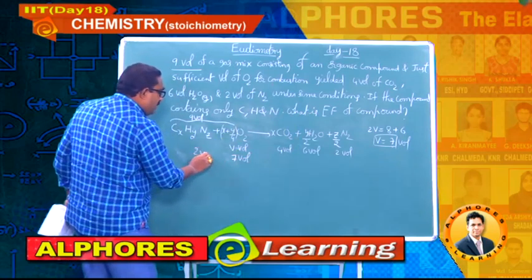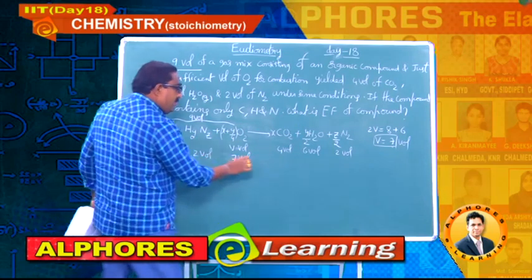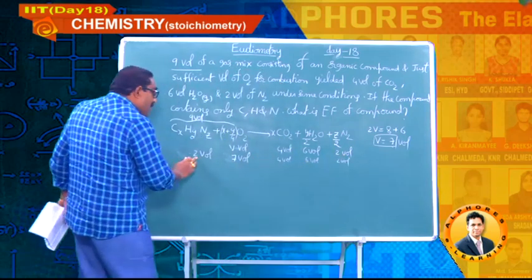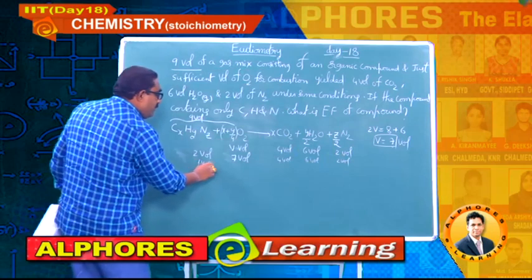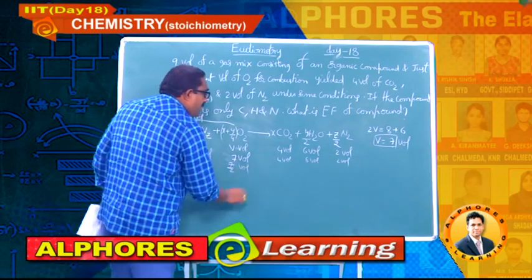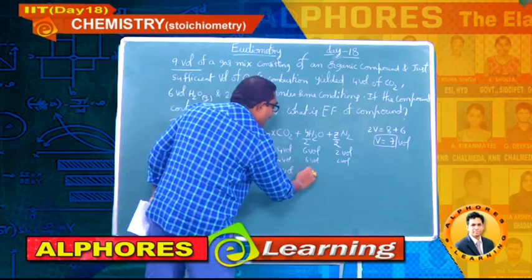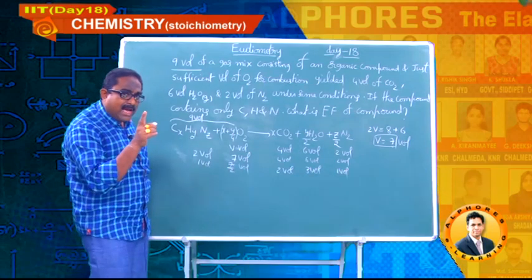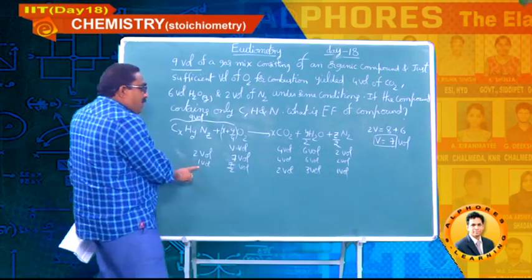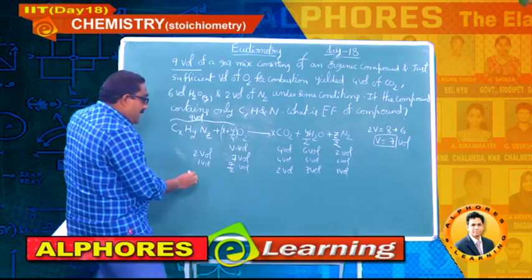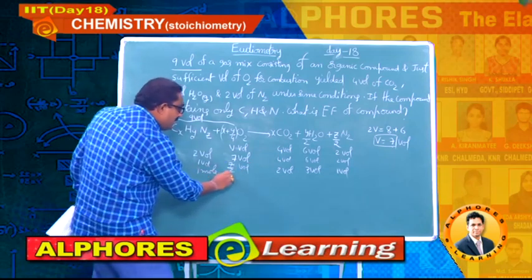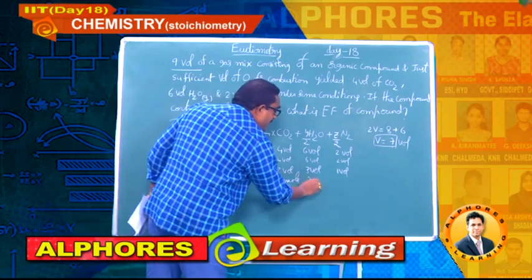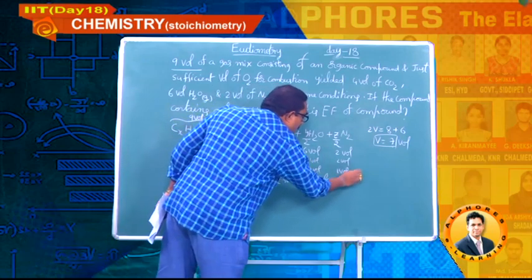So automatically the compound is 2 volumes. Here 4 volumes, 6 volumes, 2 volumes. Divide by 2. So 1 volume of compound, 7 by 2 volumes of oxygen, 2 volumes of CO2, 3 volumes of H2O, 1 volume of nitrogen. Now I am estimating the carbons. 1 volume, 2 volumes. So you can write 1 mole, 7 by 2 mole, 2 mole, 3 mole, and 1 mole.